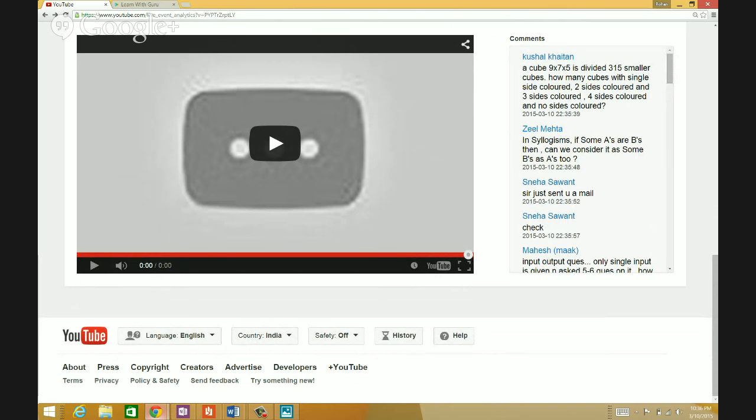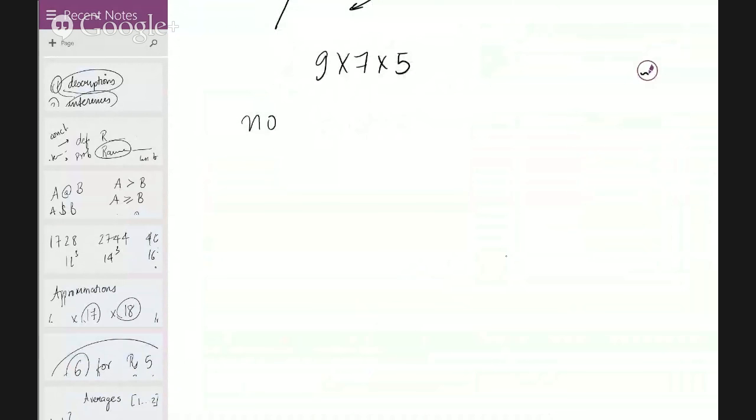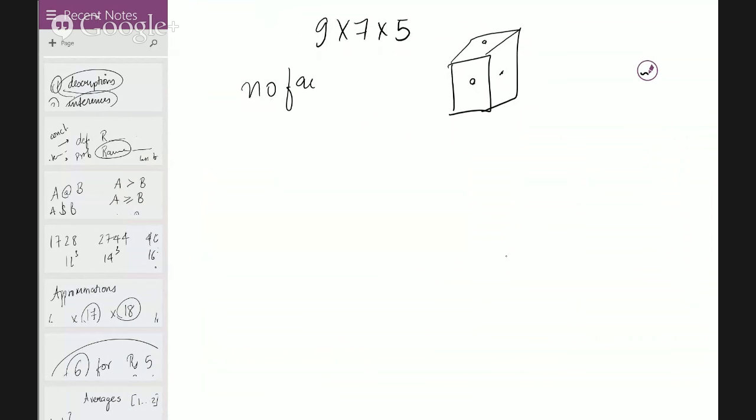A cube is divided. We have wind up, and he gave one more question. Okay, it's fine. Sure. 9 by 7 by 5 divided into 315 smaller cubes, obviously. How many cubes are single colored, two colored, three colored, four colored, no colored? Now we have a cube of 9 into 7 into 5. You cannot color a cube on four sides, by the way, because when a cube is structured this way, there are only three faces exposed. So you cannot color on four sides. No faces would be the internal cube.